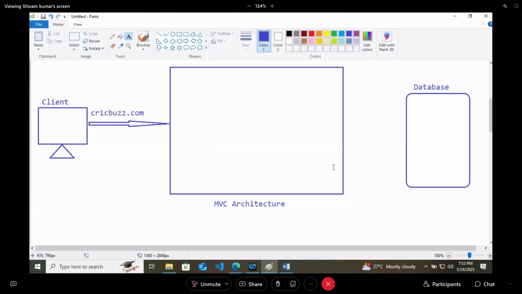Here we are talking about a full stack application where a database is there, a server is there, and if required, the cloud is also there. Here at the first level, you will have something like the controller.